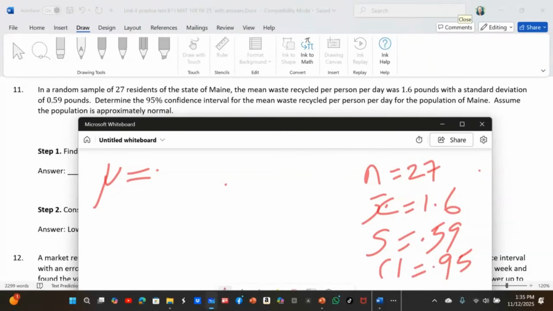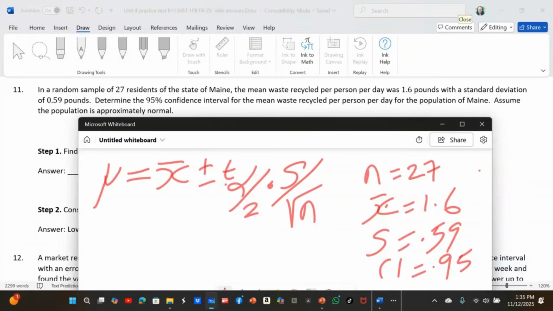The point estimate is X bar plus or minus the margin of error, which is the T critical value. Every confidence interval has a two-tailed critical value multiplied by the standard error. And this is the T standard error, standard deviation over square root of sample size.